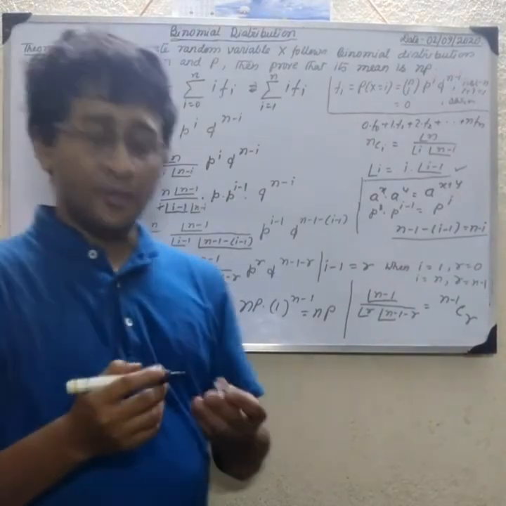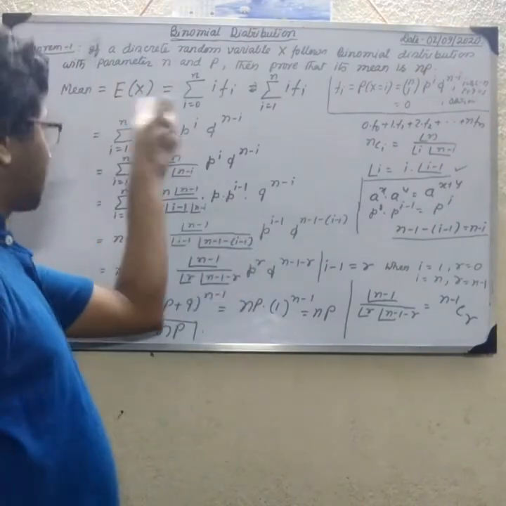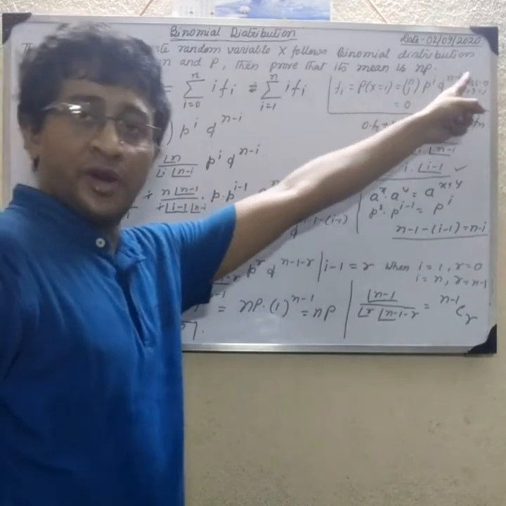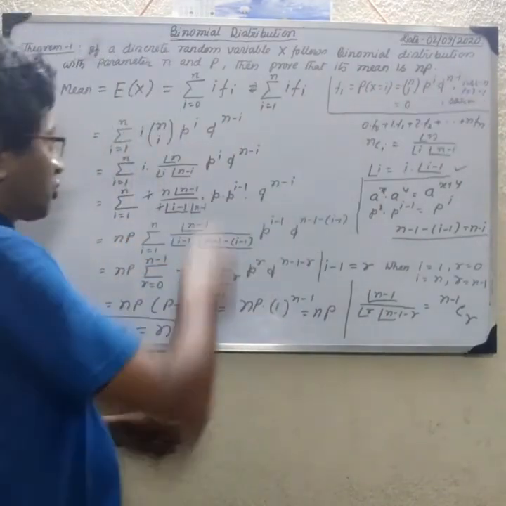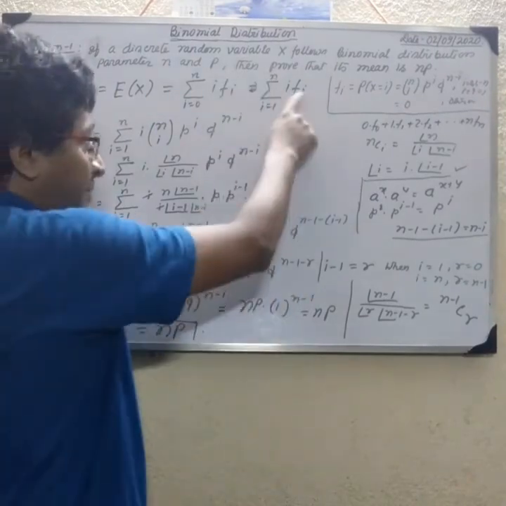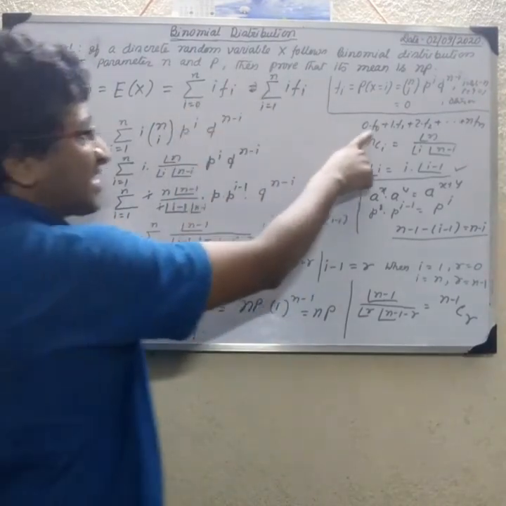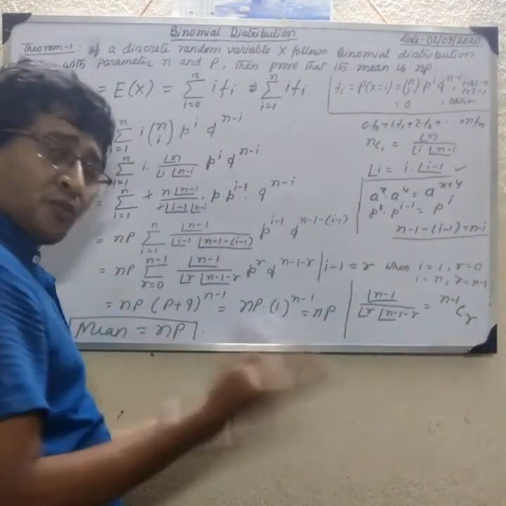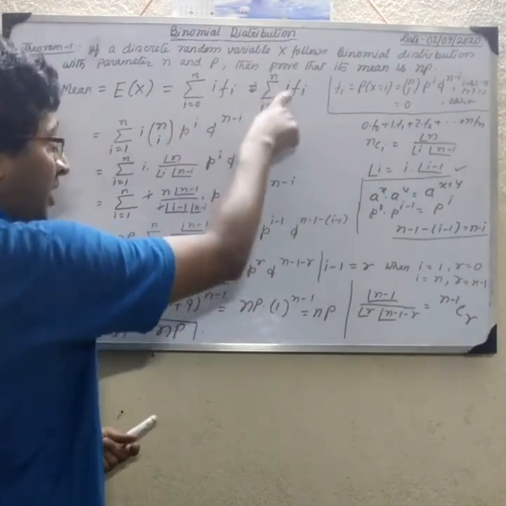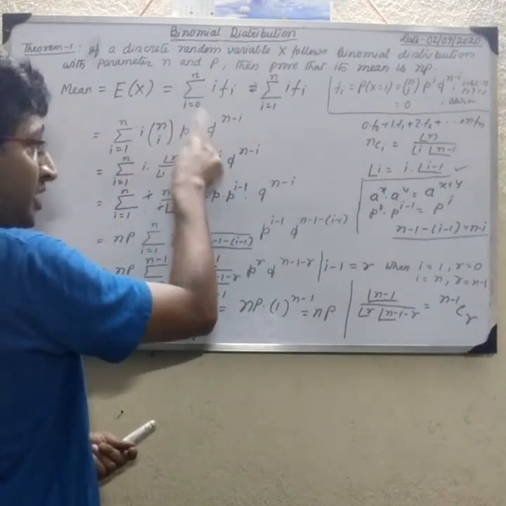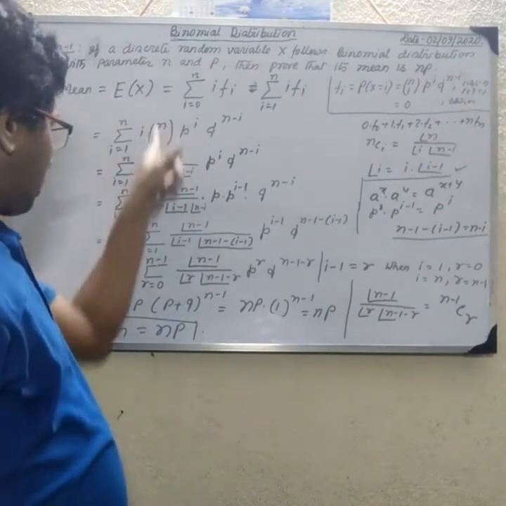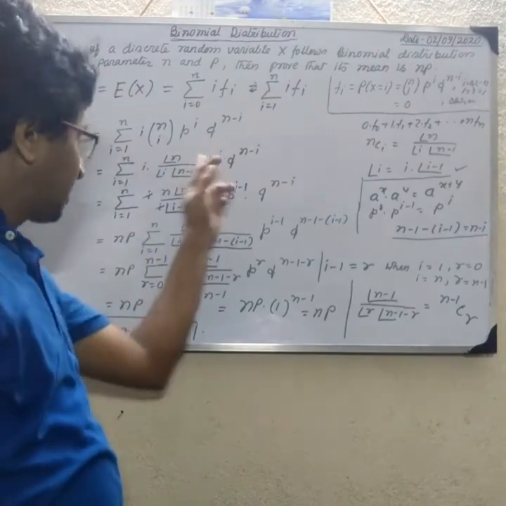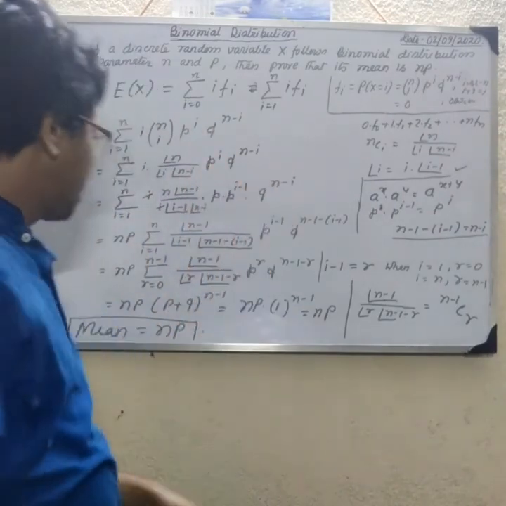Understand? One more time I am repeating, there is nothing else. Just x equal to I, if the value of I, remember that nCI p to the power I q to the power n minus I, where p plus q equal to 1, so I equal to 1 to n, I f I. Why? Because the first term is 0, so we keep the 0 outside the summation, no problem. So we start I equal to 1 to n, I f I, and put the value of f I, nCI p to the power I q to the power n minus I. So this is factorial n over factorial I factorial n minus I, and similarly this is p to the power I q to the power n minus I.